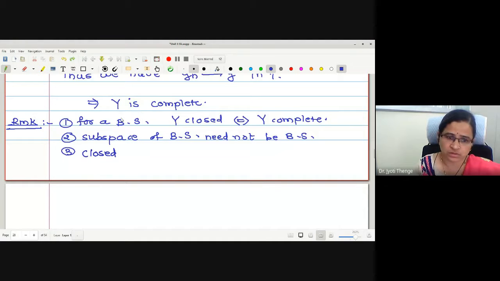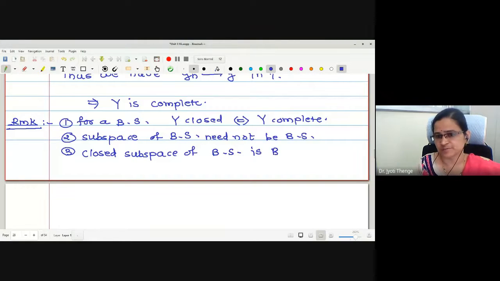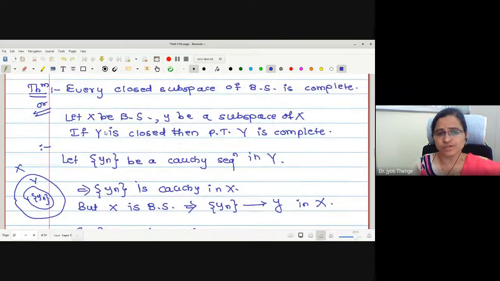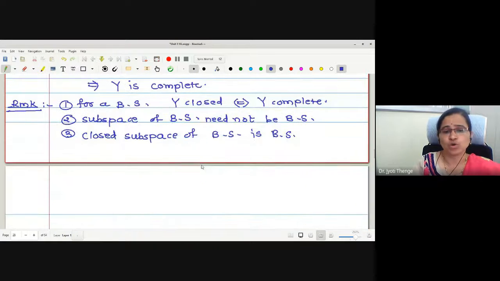Closed subspace of a Banach space is a Banach space. Why is a closed subspace of a Banach space Banach? Because just now we have proved that whenever we have a closed subspace of a Banach space, it is complete. And surely it has to be a normed linear space. Therefore, a closed subspace of a Banach space is Banach.